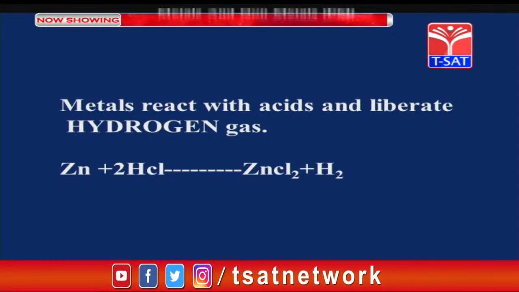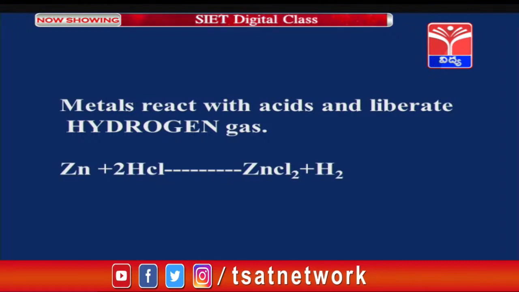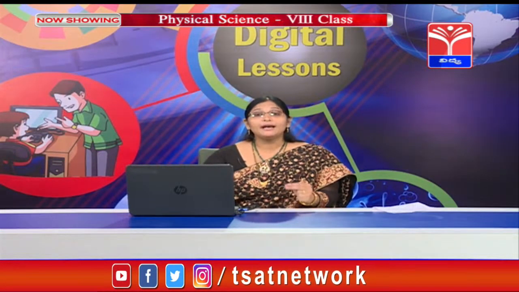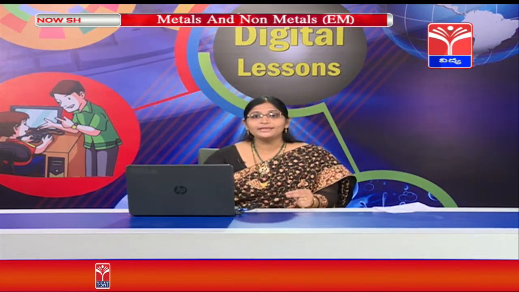called hydrogen. Whether that gas is hydrogen or not, to prove that we have observed that when a matchstick is brought there, it is put off with a pop sound, which shows that the gas which is liberated is nothing but hydrogen gas. Is it clear, children? So this is regarding the reaction of metals with acids.